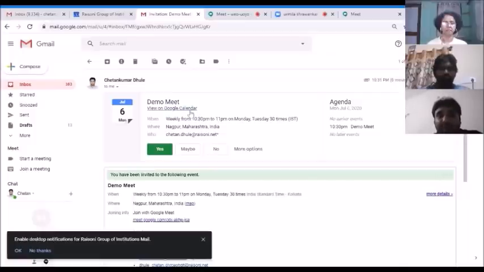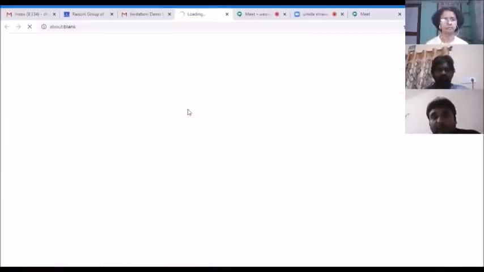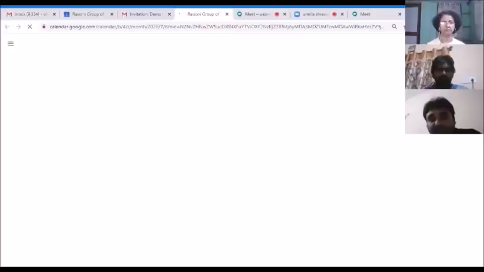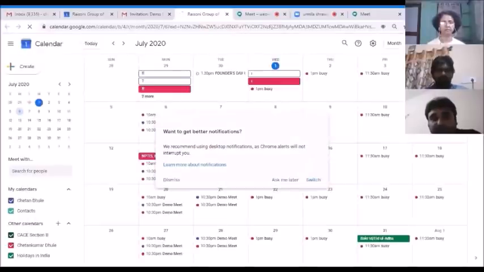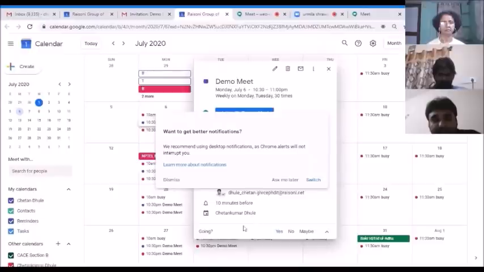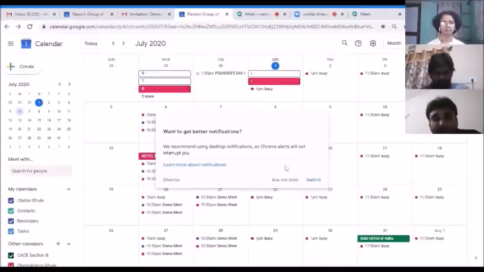Students can add this meeting to their own calendar by using view on Google Calendar. On their own Google Calendar, they can view this meeting, and then automatically they will get the reminder and all such things.